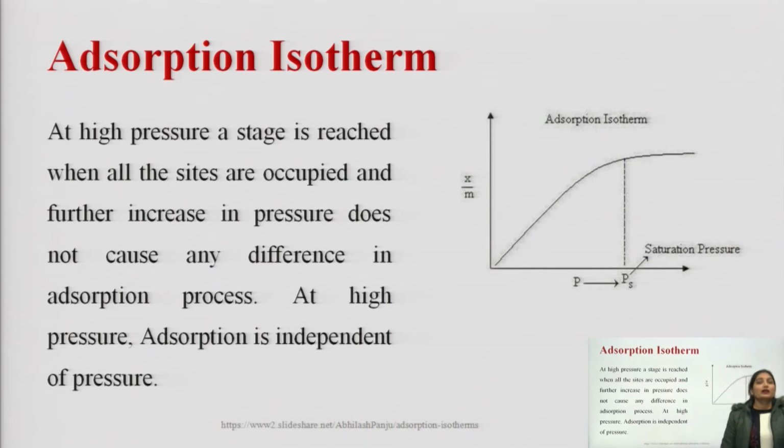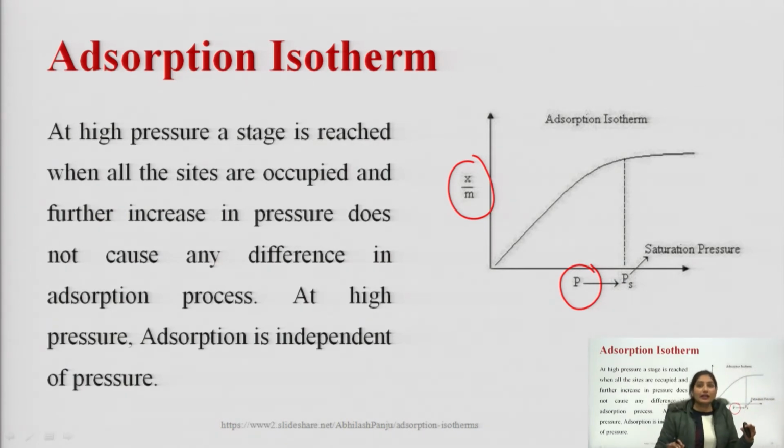Okay. Now, first is Freundlich isotherm. In this you have seen a diagram, so you have seen a plot in which x by m is mentioned on the y axis and p is plotted on the x axis. Okay. So, what I have told you is that the plots drawn between the amount of gas adsorbed per unit mass of the solid, means x upon m, and pressure, that is represented by p, at constant temperature is known as the adsorption isotherm.